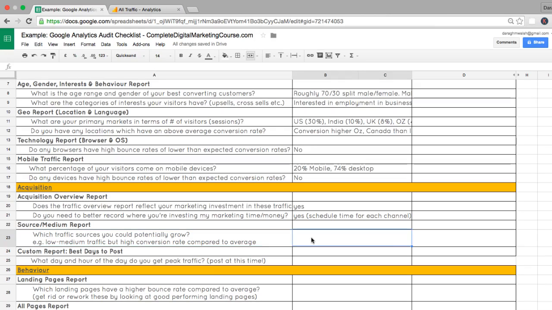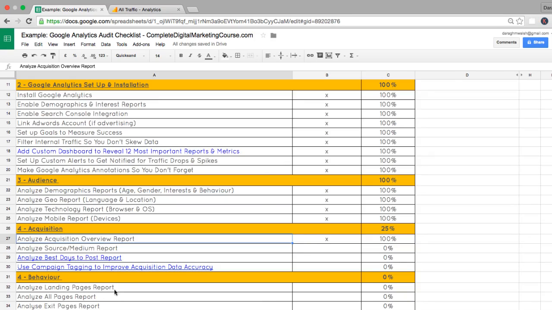So I'm going to note down here some of those ones that I noticed in my reports. I suggest you do the same. And then in the next lecture, what we're going to do is analyze the best days to post. This is a custom report that I've set up for you. Once again, the link is here. It's a one-click import. So I'll see you in the next lecture, and I'll show you how to get that set up and how to analyze.